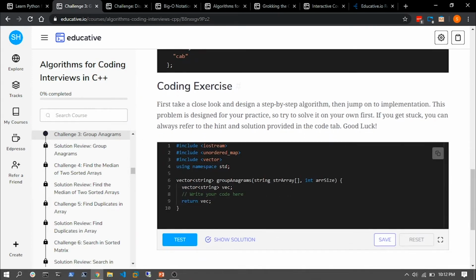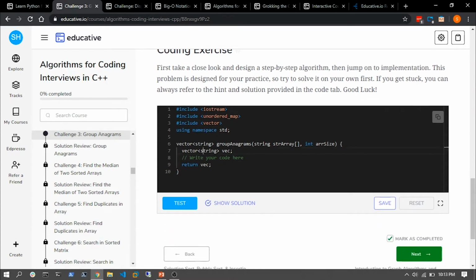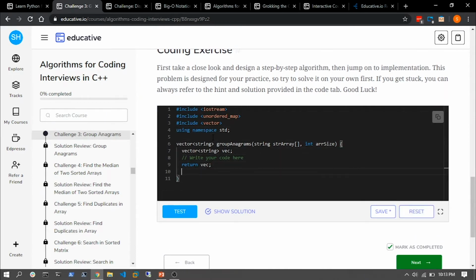And here's the coding exercise. Like it says, first take a close look and design a step-by-step algorithm, then jump on to implementation. The problem is designed for your practice. Practice makes you perfect, and you have to do a lot of practice in order to ace your coding interviews by a great measure. So you can write your code here. Let's see if I can print out a sentence here. I believe the syntax was printf. Well, I believe this is C++, and I cannot write the code in here.